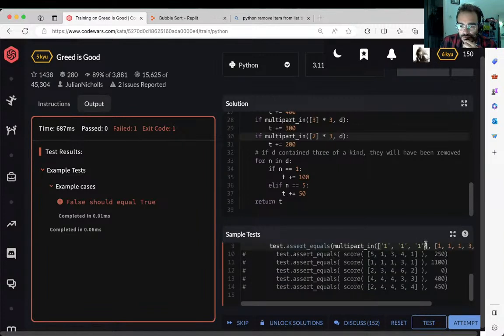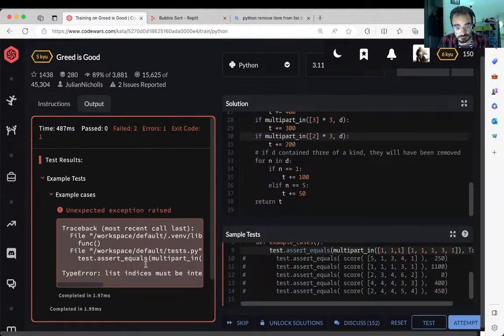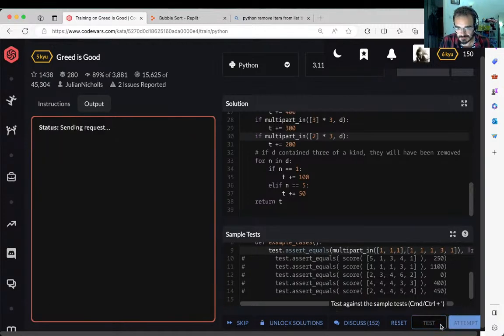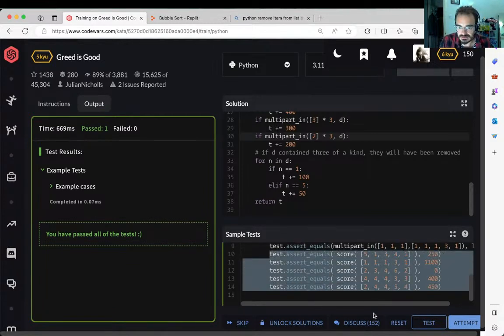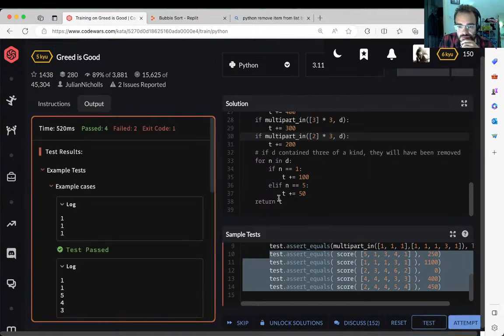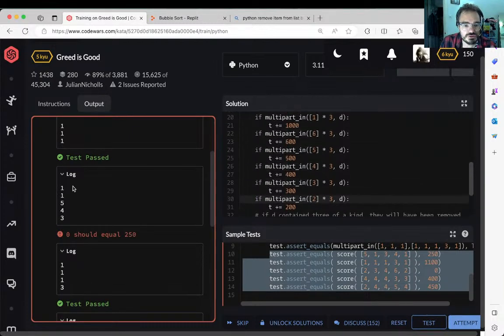So this, of course, will not work, because again, this should be 1, 1, 1 in here, right? And if I test this part, yeah, like this. Could have butchered the comma. Yes. Now my mini test, my supplemental test, my extra test for multi-part in works. Ah, 0 should equal log. Oh, so now you do.